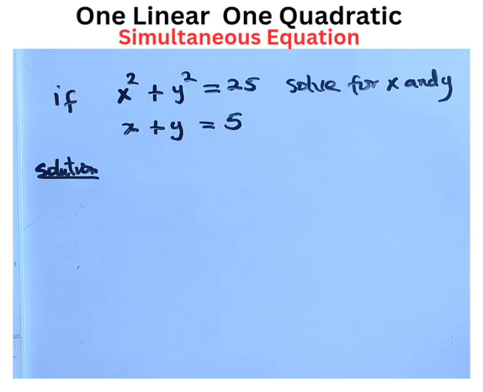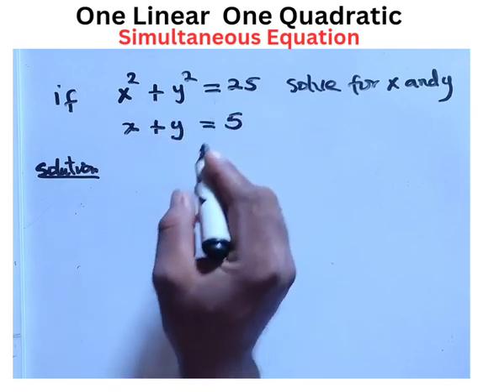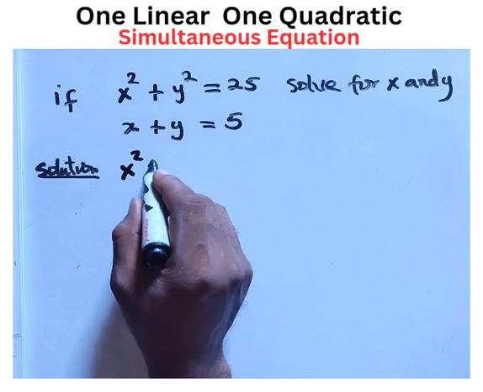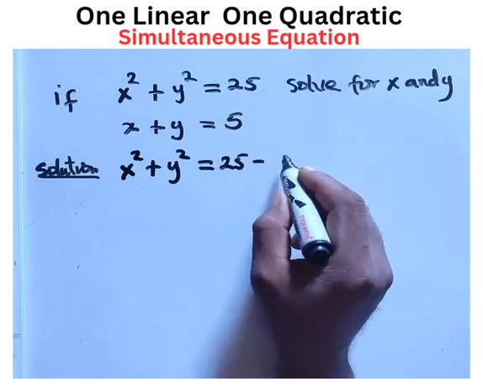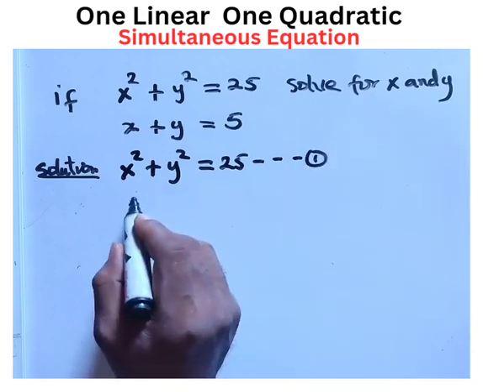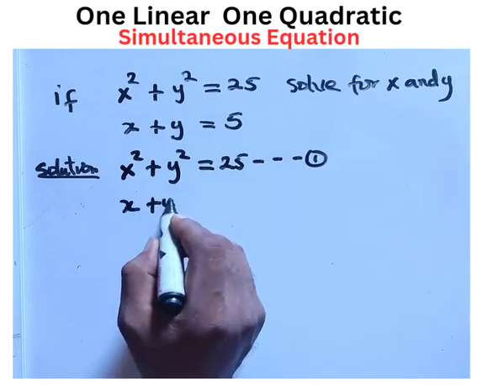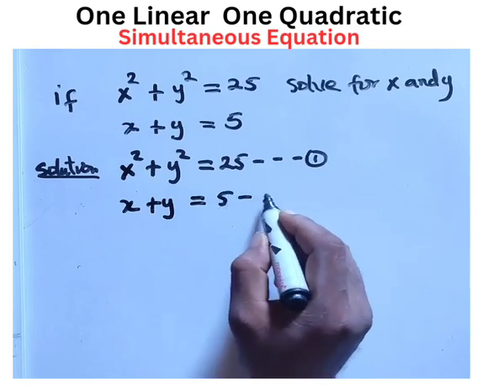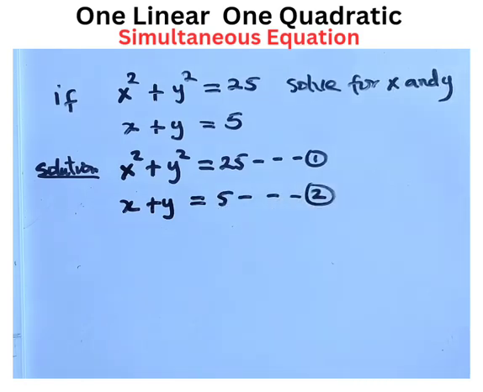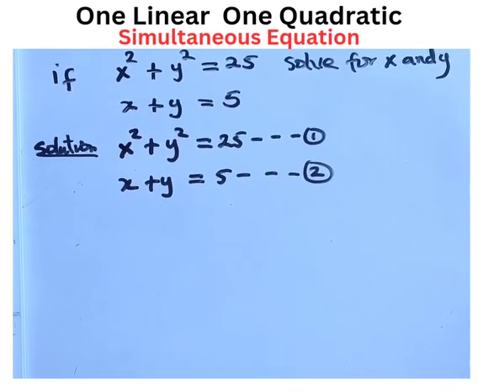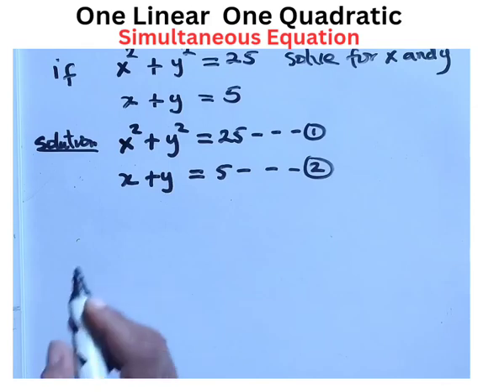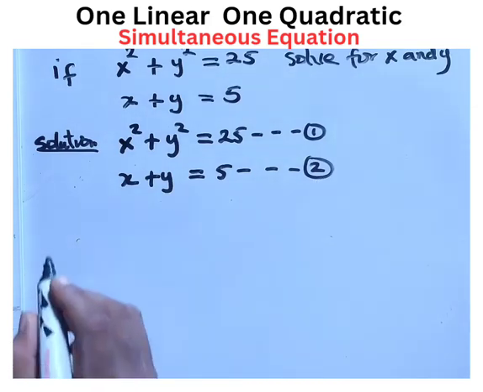So what we do here is we go to the linear equation. First of all, let me call these equation 1 and equation 2. So we have x squared plus y squared equals 25, let me call it equation 1, and x plus y equals 5, I can call this equation 2. We go to the linear equation and we are going to make x or y the subject of the formula. So let's decide to make x the subject of the formula from equation 2.